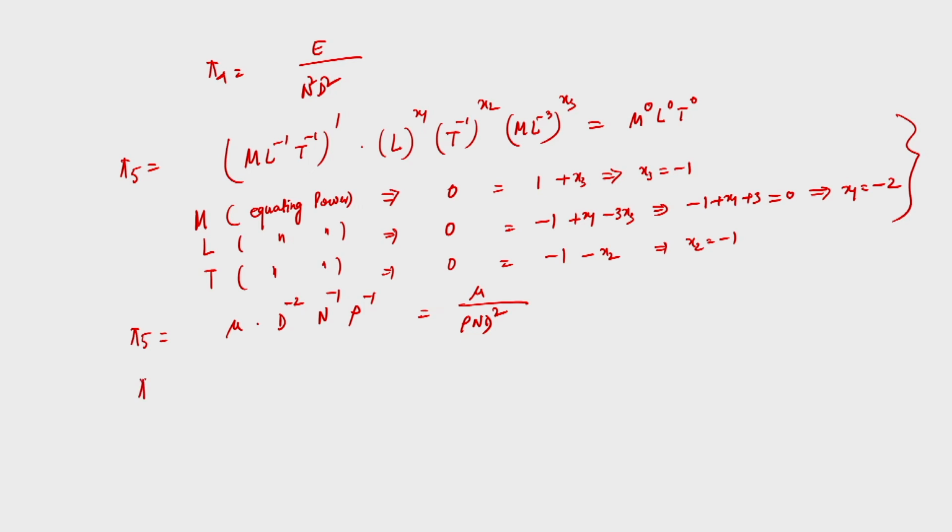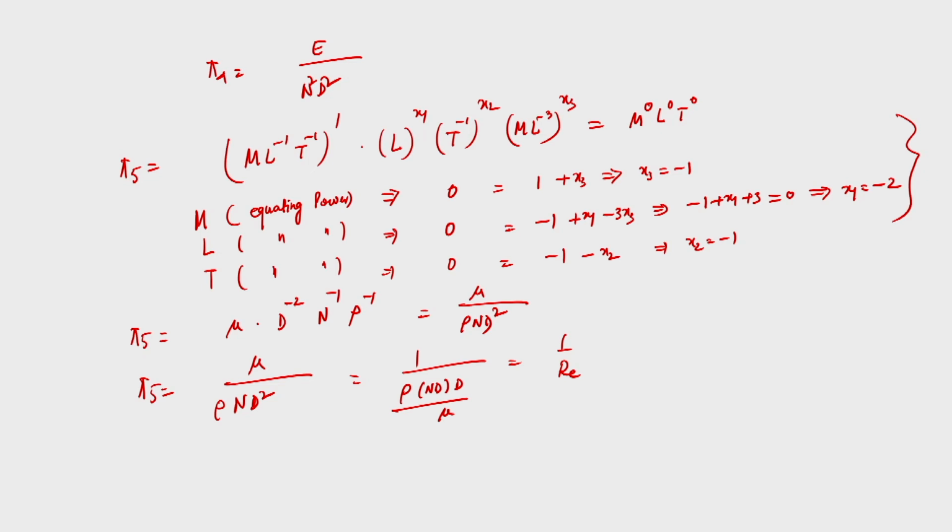So, pi 5 is equal to mu by rho n d square, and I can write it in a different form as 1 by rho into n d into d divided by mu. The reciprocal of this is essentially 1 by Reynolds number. So, from here it is clear that this dimensionless term indicates the Reynolds number.